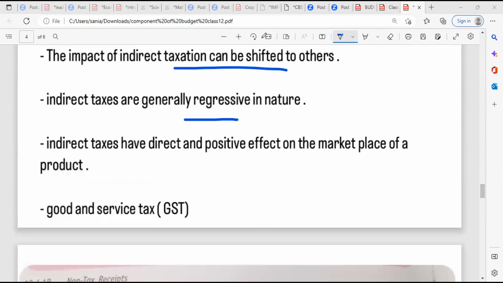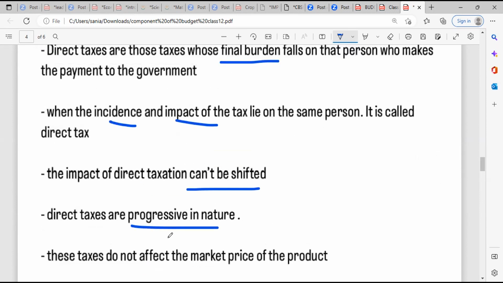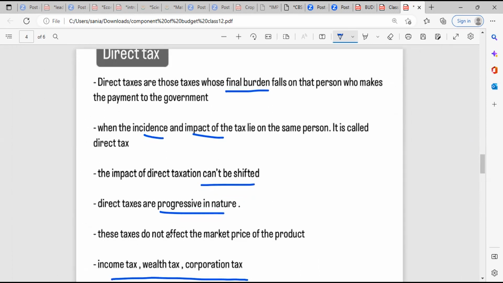And over here, indirect taxes have a direct and positive effect on the market price. Positive effects means, for example, if the product in the market is 10 rupees, and you add tax, then it will be costlier. And if you reduce the tax, then it will be cheaper. Clear? Example, GST, which is goods and service tax. Now you quickly read it out and then we'll move to the next one.